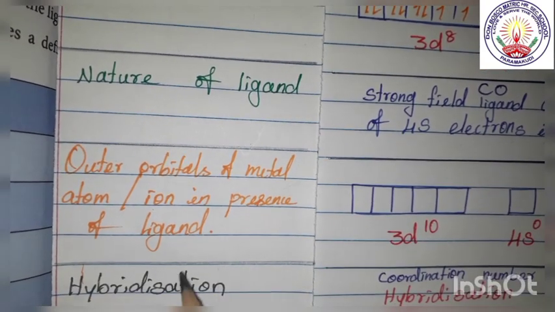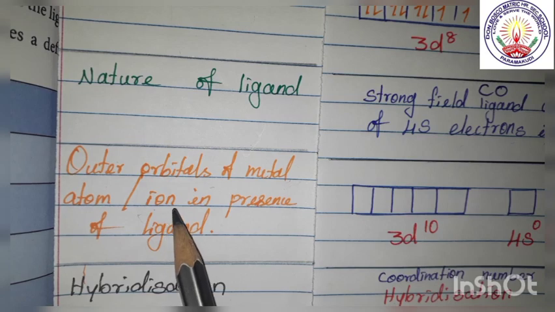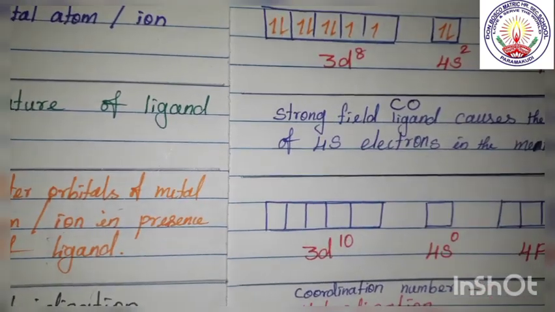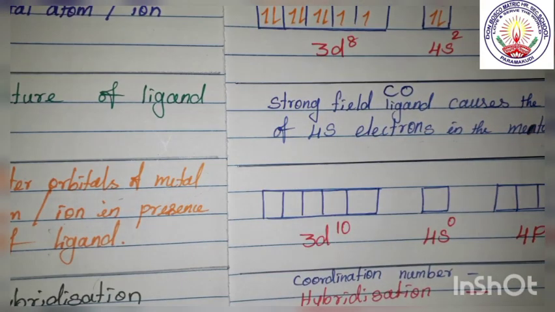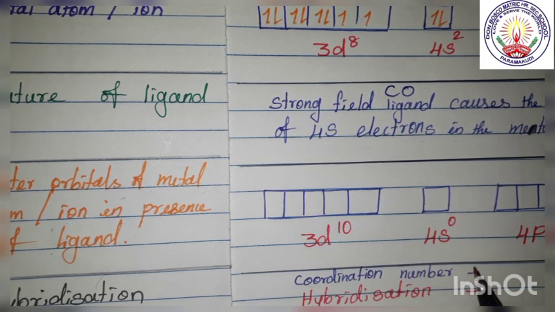Next, outer orbitals of the metal atom or ion in presence of ligand. We saw now this CO is strong field, therefore it is causing pairing.